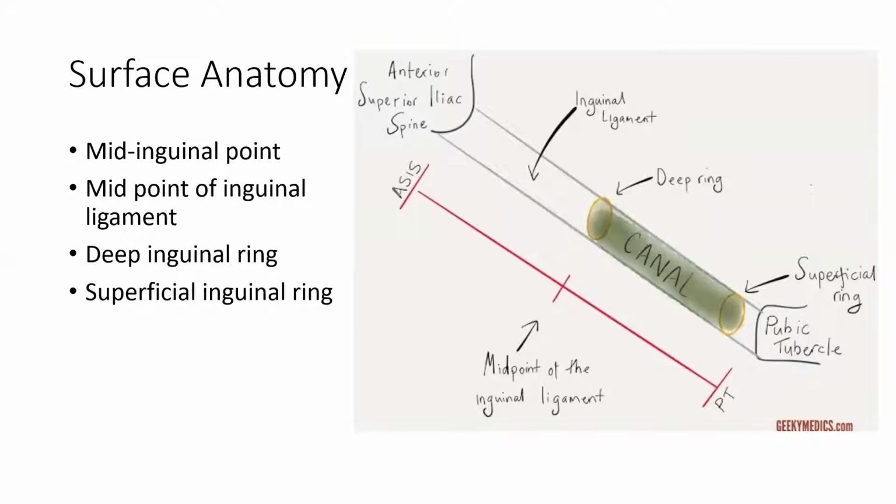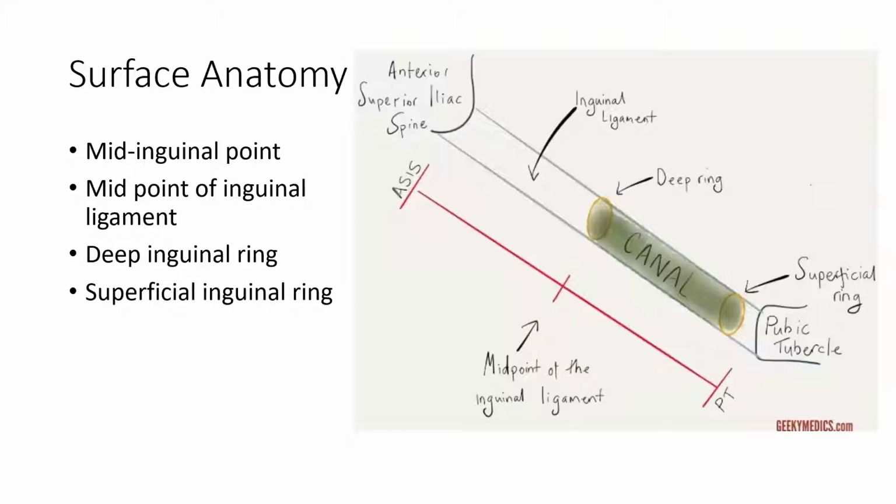Mid-inguinal point is the point on the line joining the anterior superior iliac spine and pubic symphysis. It marks the location of the femoral artery just below the ligament. Midpoint of inguinal ligament is between the anterior superior iliac spine and pubic tubercle over the inguinal ligament. Deep inguinal ring lies 0.5 inches above this point. Superficial inguinal ring lies above and medial to the pubic tubercle.